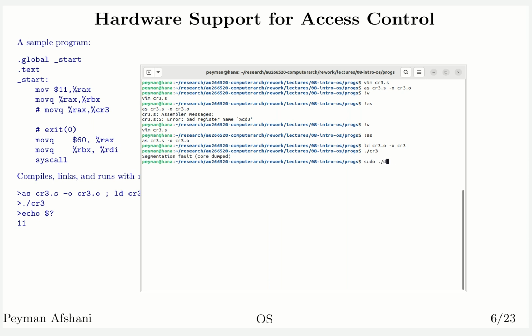So what do you think happens if I try to execute this program through sudo? Sudo, as you may know, is essentially trying to run this program as the administrator. So essentially what I'm telling my machine is that I, as the administrator of this machine, really would like to run this program. Please run this program. It seems like I should be able to do this because I'm trying to run this with the highest level of authority that exists in this machine. Of course, it will ask for my password if I can enter it correctly. Let's try that.